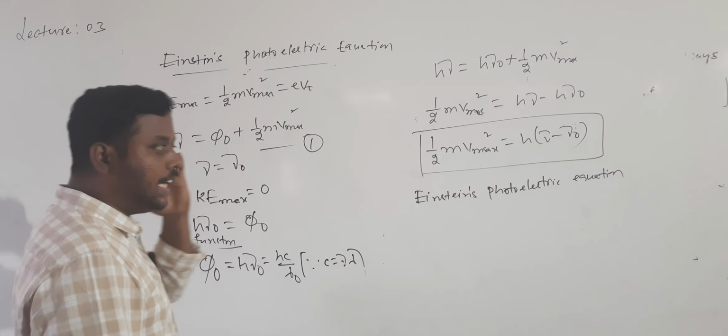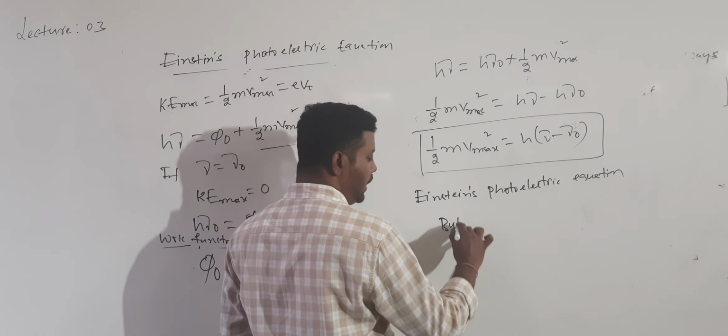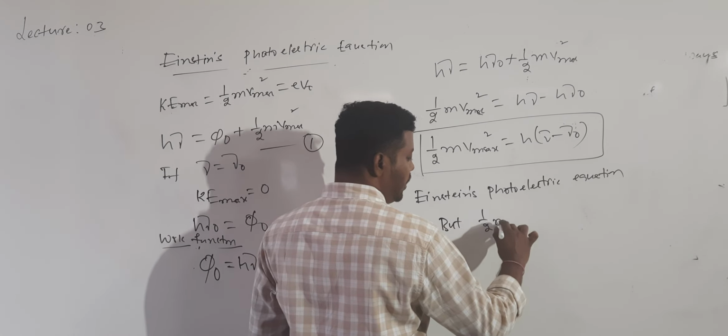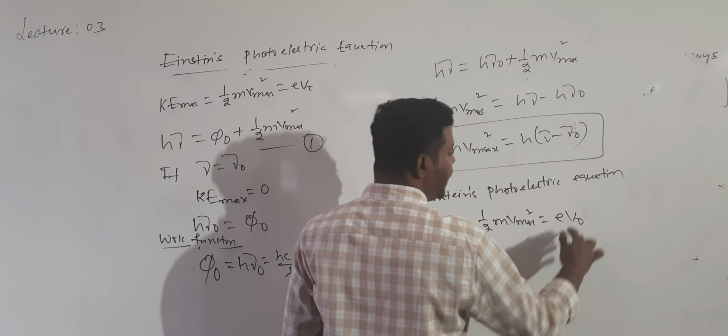What is this equation's name? Einstein photoelectric equation. This equation can also be written, we know that 1/2 m V maximum squared can also be written as e V naught.